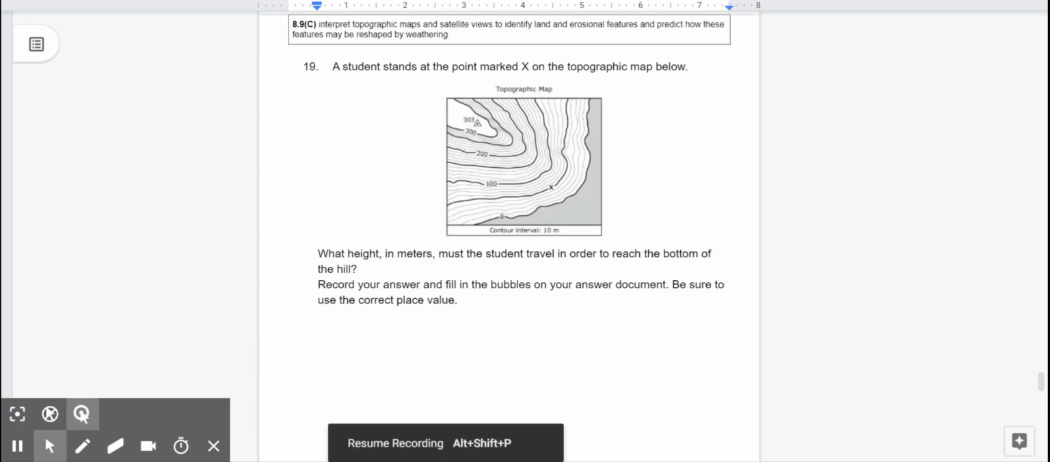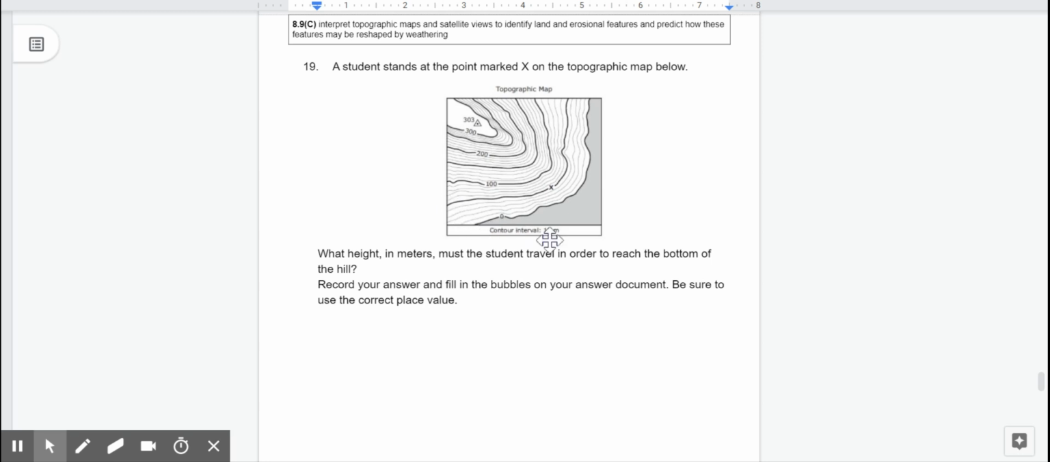Number 19. A student stands at the point marked X on the topographical map below. Contour interval 10 meters. What height, in meters, must the student travel in order to reach the bottom of the hill? Record your answer and fill in the bubbles on your answer document. Be sure to use the correct place value.